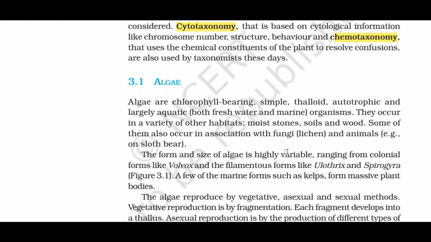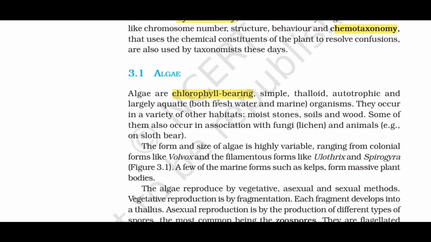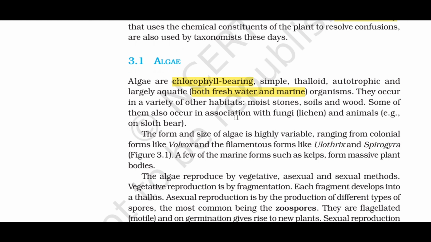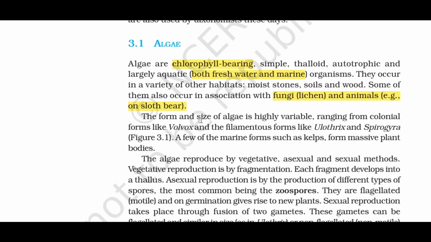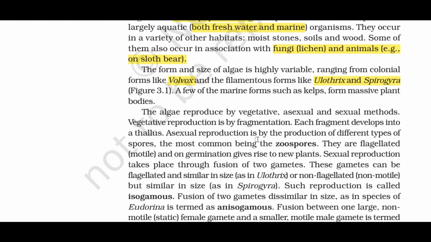3.1 Algae. Algae are chlorophyll-bearing, simple, thalloid, autotrophic and largely aquatic, both freshwater and marine, organisms. They occur in a variety of other habitats: moist stones, soils and wood. Some of them also occur in association with fungi, lichen, and animals, for example on sloth bear. The form and size of algae is highly variable, ranging from colonial forms like Volvox and the filamentous forms like Ulothrix and Spirogyra, figure 3.1. A few of the marine forms such as kelps form massive plant bodies.